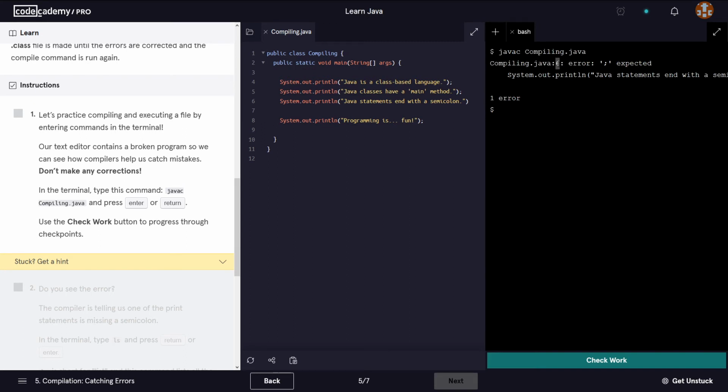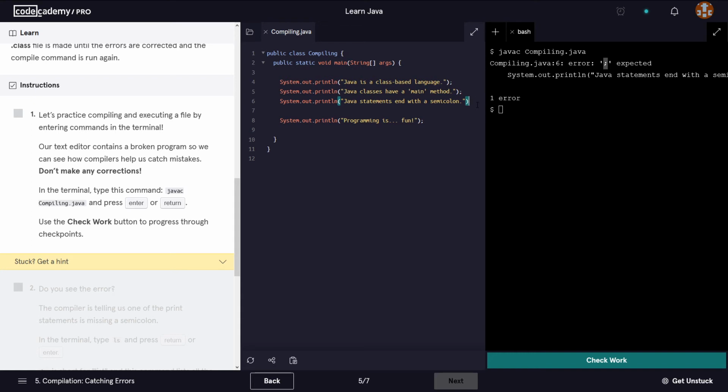That is usually the number of the line on which the error has taken place. So it's so intuitive, it tells us exactly what the issue is. It says on line 6, you are missing a semicolon. If we go and have a look at line 6, we see that indeed this statement has not been ended properly as it should have with a semicolon.